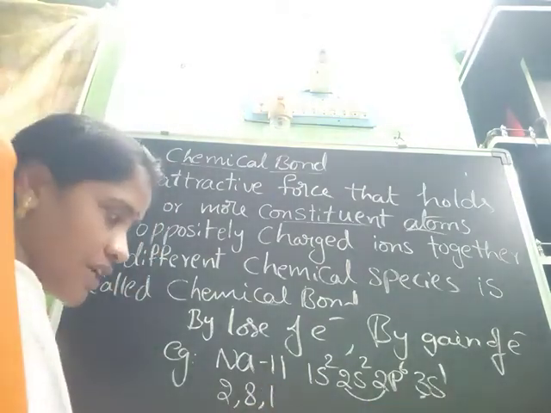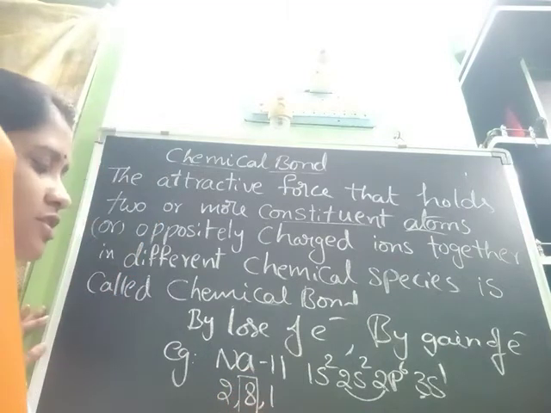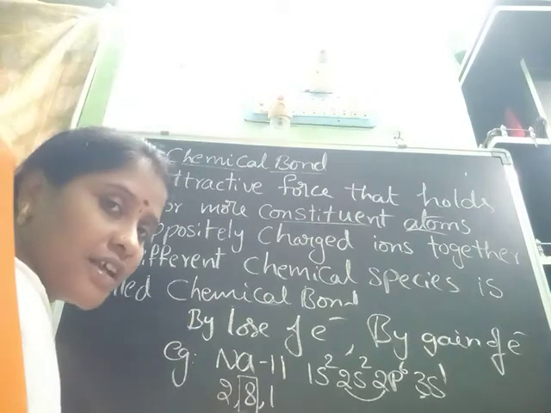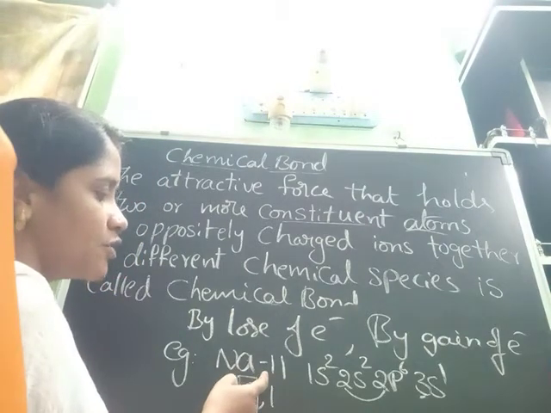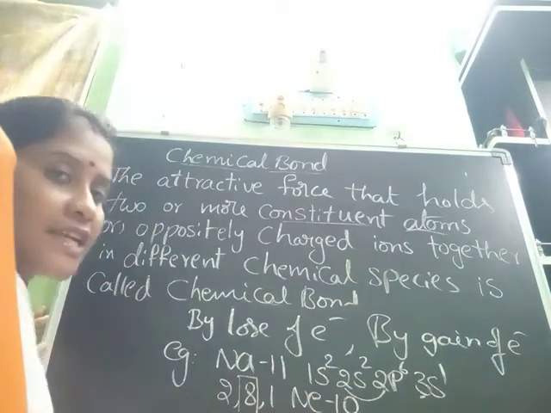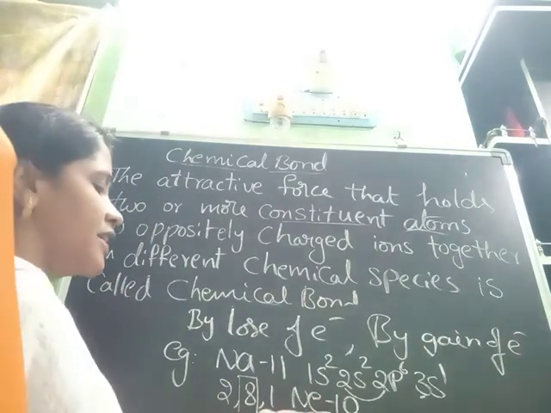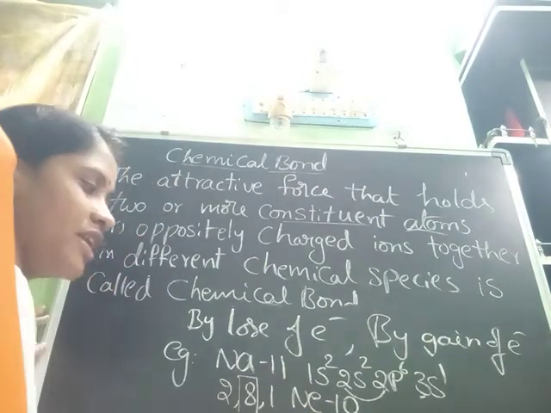What I said, to get stability, the outermost shell should have 8 electrons, or else be nearest to the nearest inert gas configuration. Sodium is nearer to neon, atomic number 10.